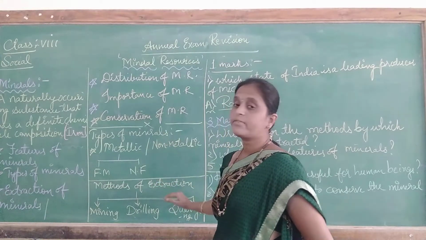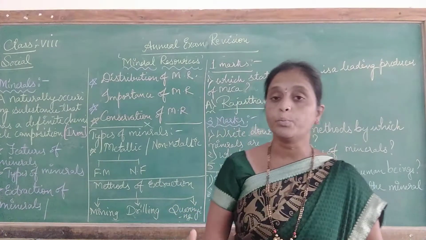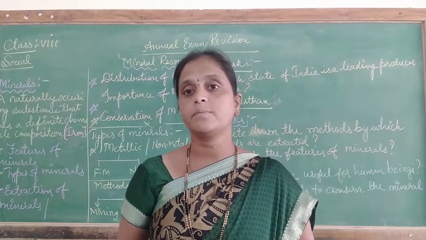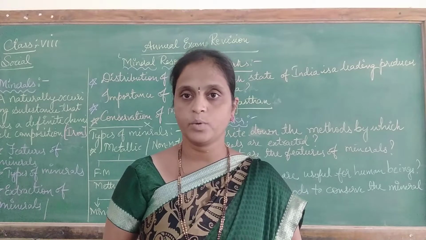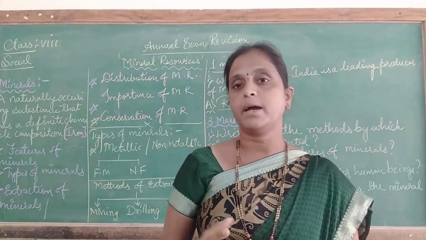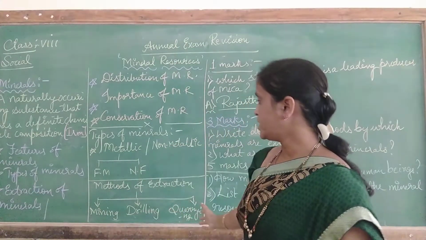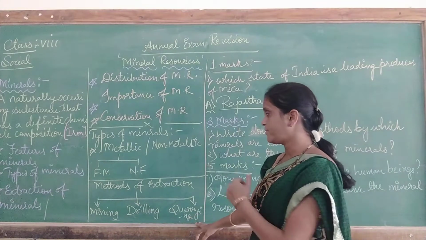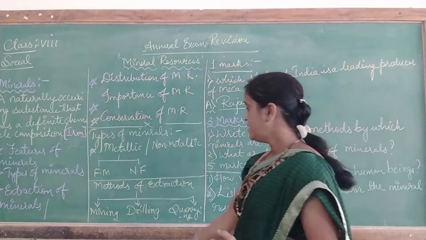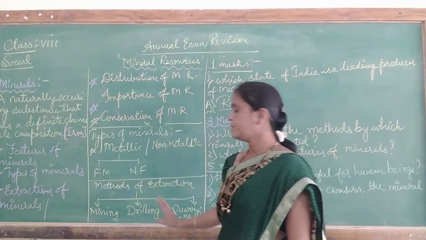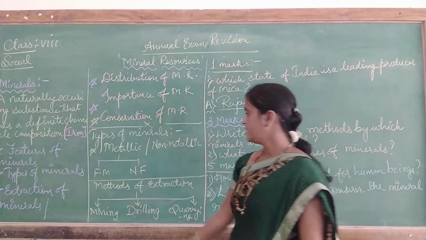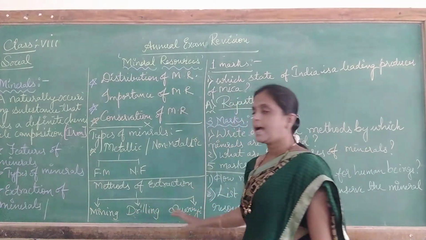Next comes the methods of extraction, meaning how we obtain these minerals from the earth's surface. We get them by the 3 methods that are drawn here. See the flow chart of the methods of extraction, children. There are 3 methods of extracting minerals from the earth: mining, drilling and quarrying.